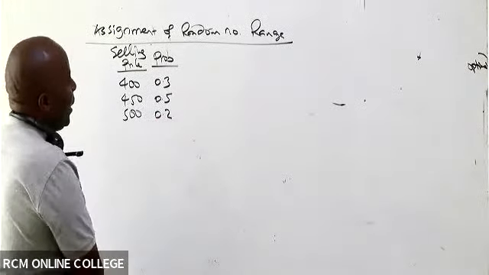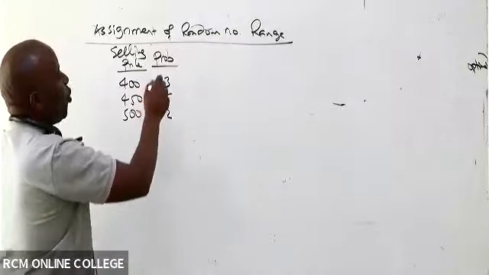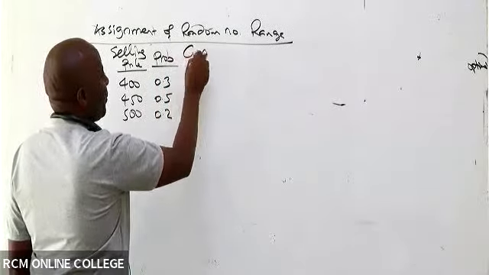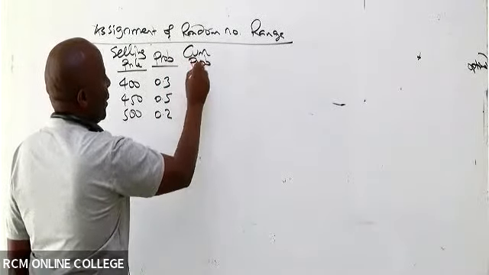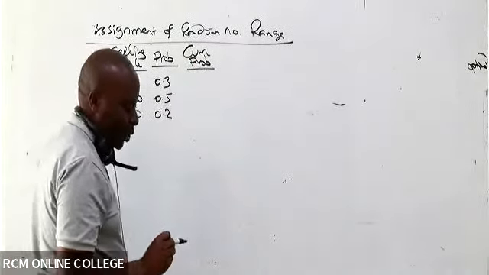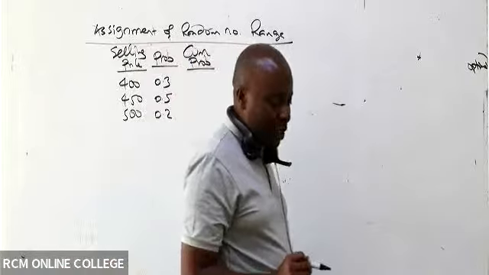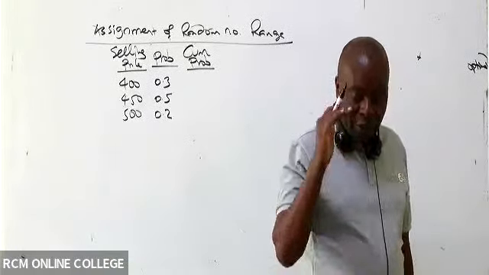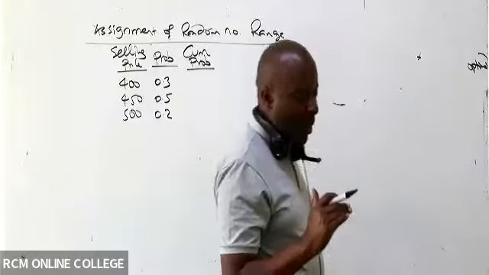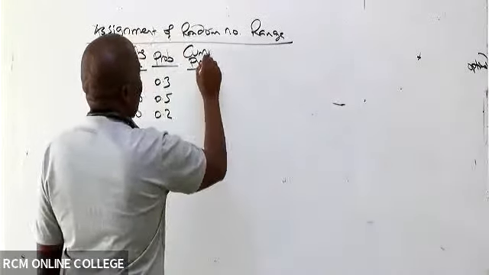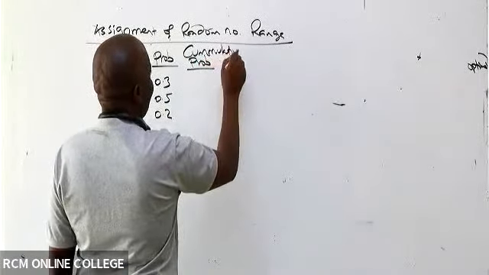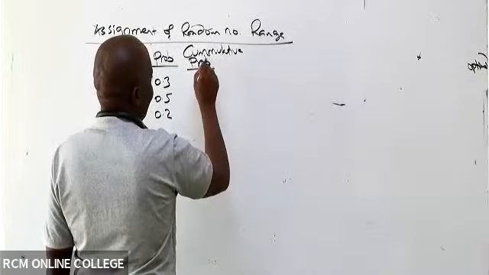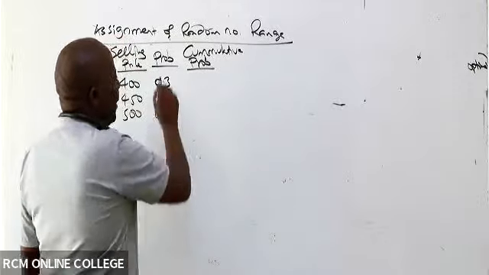So then get ahead and give us cumulative probabilities, because that is the next step under simulation. That means summing down. You are adding downwards.